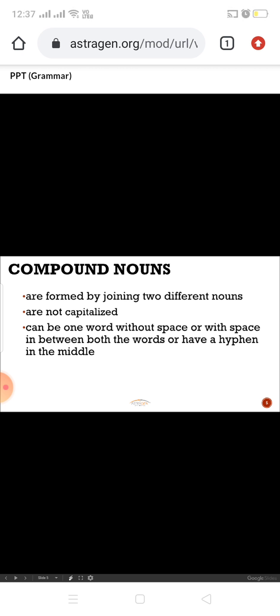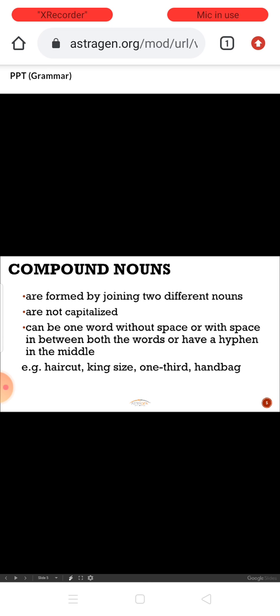How will you write keychain? Will you add a gap in between, or will you write it together? We will write it together, right? Now ice cream, will we give a hyphen here, ice hyphen cream, or do we give a space? We use a hyphen in between, or sometimes a gap also, right?